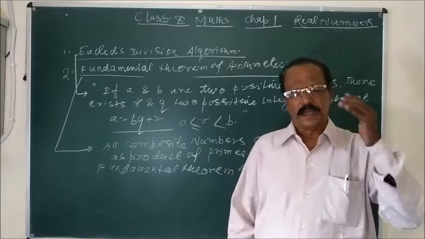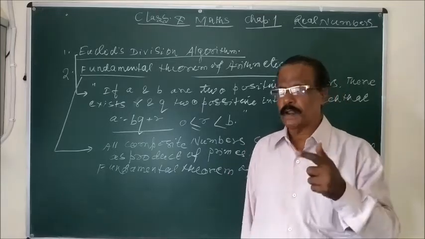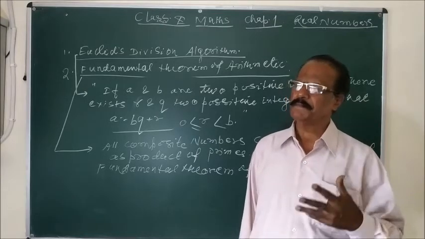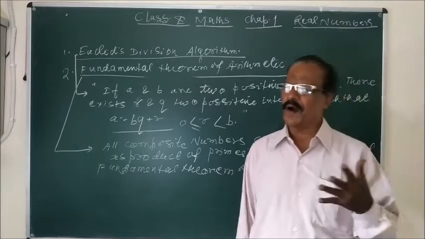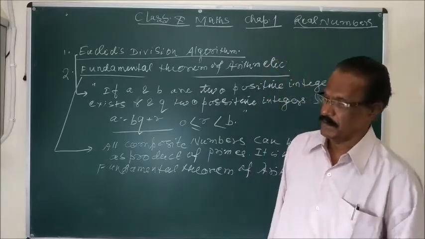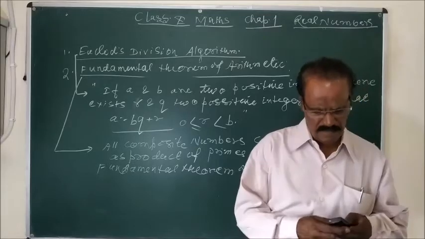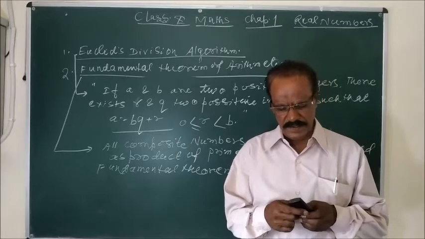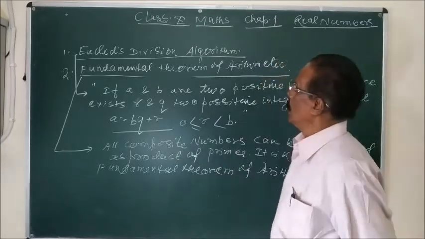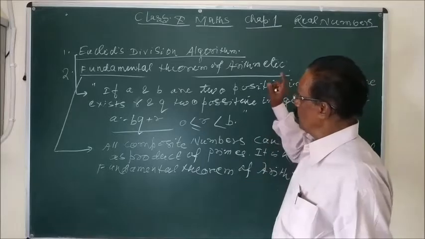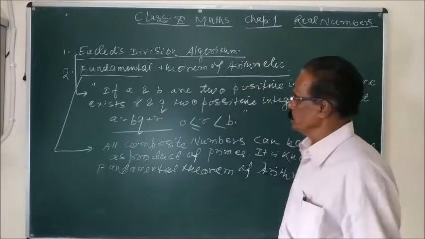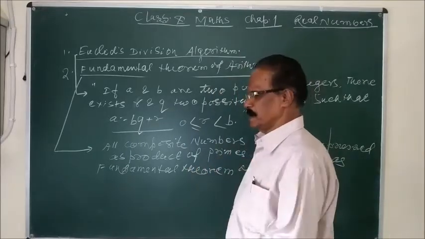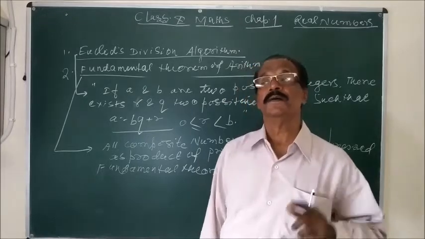For example, natural numbers, whole numbers, integers, composite numbers, prime numbers, even numbers, odd numbers, etc. So, my dear students, we concentrate on these two properties, Euclid division algorithm and fundamental theorem of arithmetic.